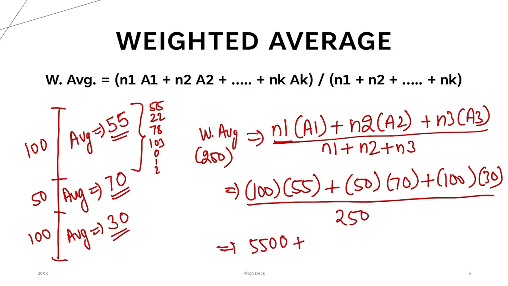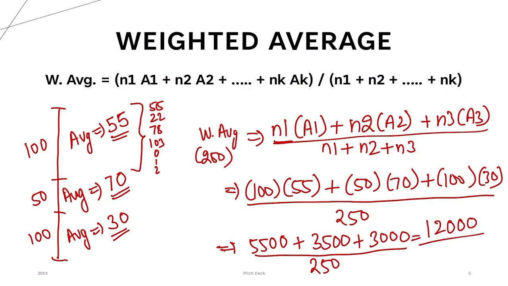Now if you solve this, 5500 is the total score he has scored in the first 100 matches. 3500 is the score in the second group of matches, and in the last 100 matches he has only scored 3000 runs, right? Now you do the calculation here: 5500 plus 3500 plus 3000, his score is coming out to be 12,000, divided by 250. So it will give you the average of 48. So in total 250 matches, his overall or weighted average is 48.